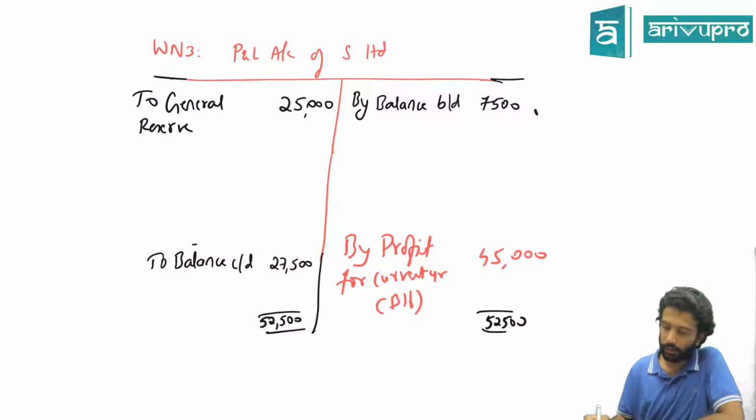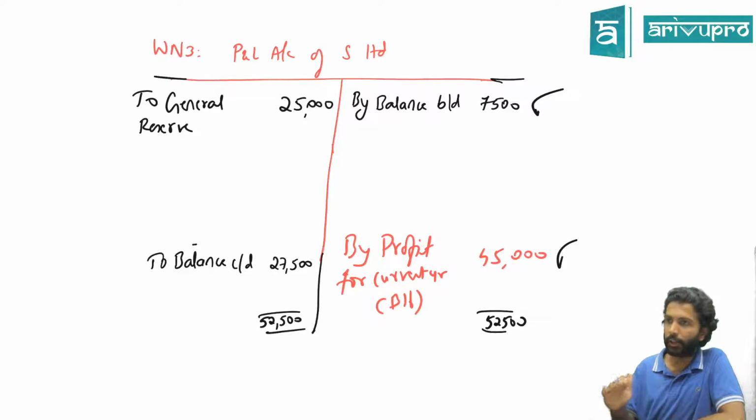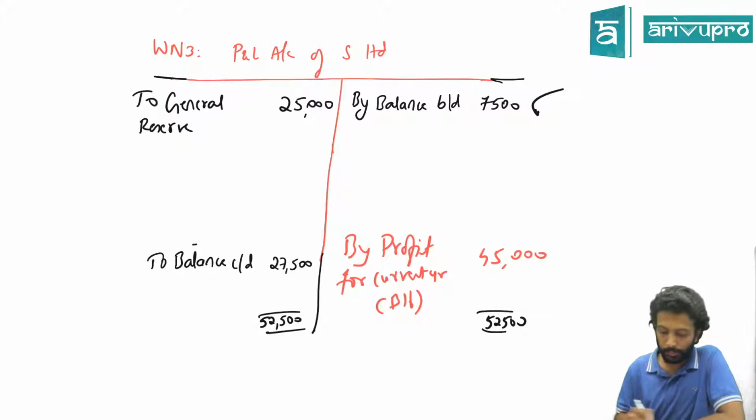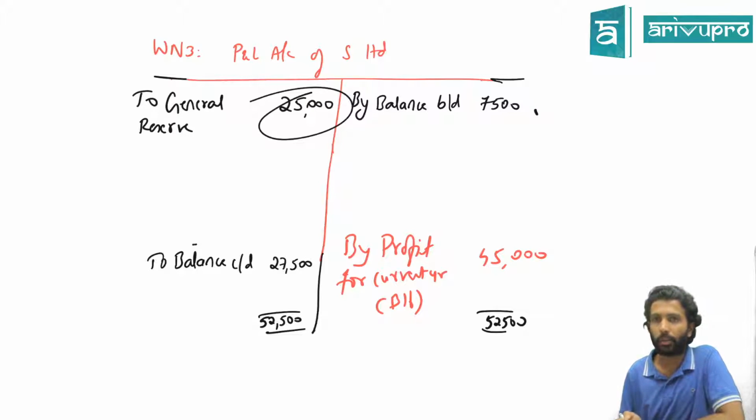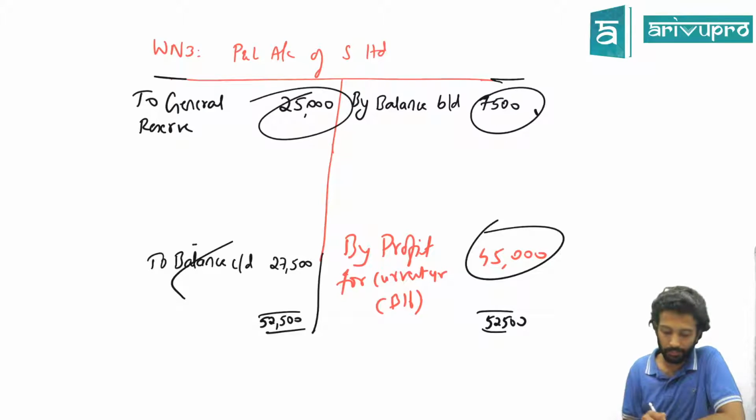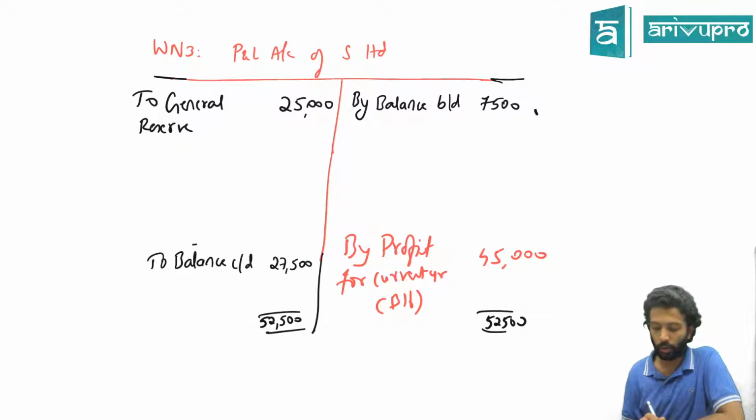Come back to P&L. What did you distribute? Did you distribute 7,500? Yes. Did you distribute 45,000, meaning the pre-acquisition profit share? If these two distributions are done, this is automatically taken care of. Correct or no? Because out of that only you gave 25,000. If these three are considered, this is anyway taken care of. Yes or no, guys? Once more or okay? Especially this portion.